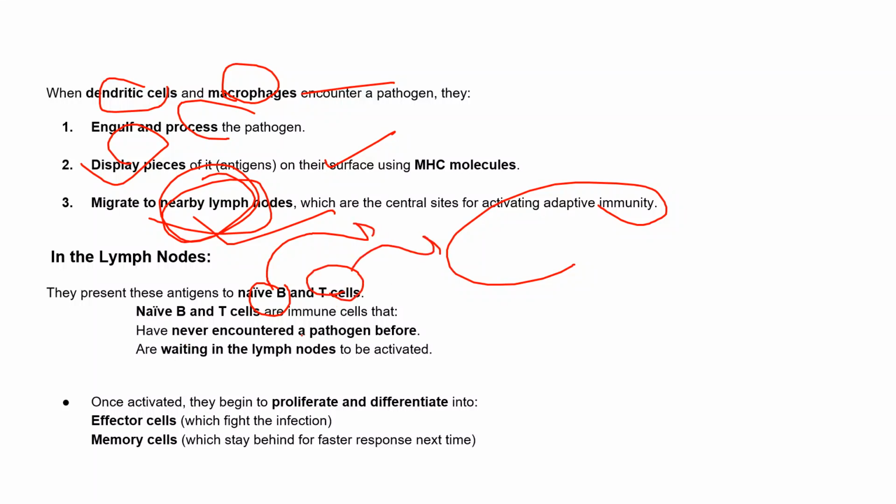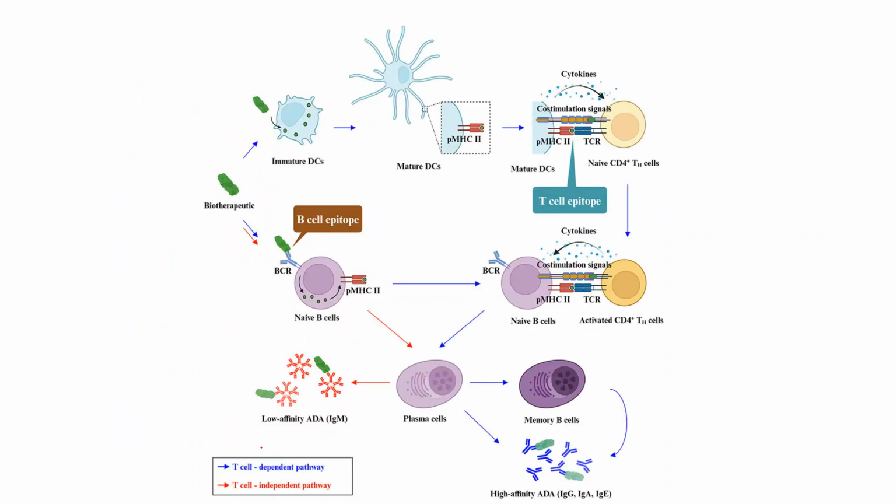These naive B and T cells wait in the lymph node only. Once they convert into activated cells, they come out and start proliferating, and they differentiate into effector cells also. Some convert into memory T cells also. So if that antigen comes again, they will kill that antigen, right?